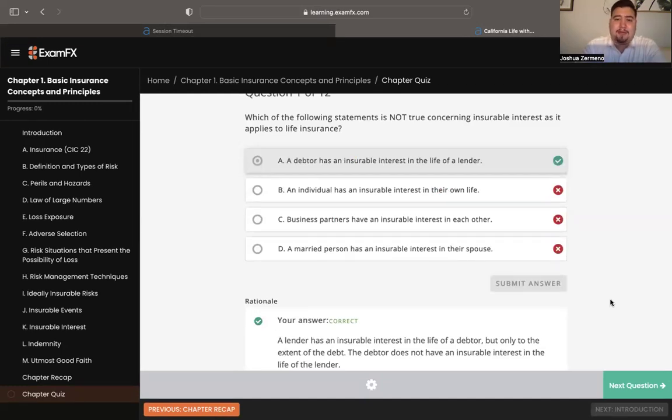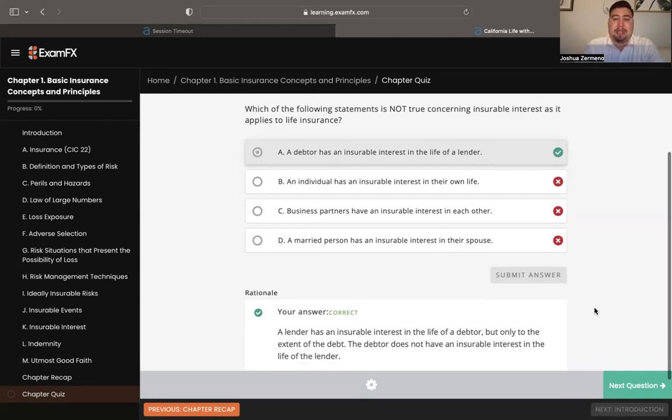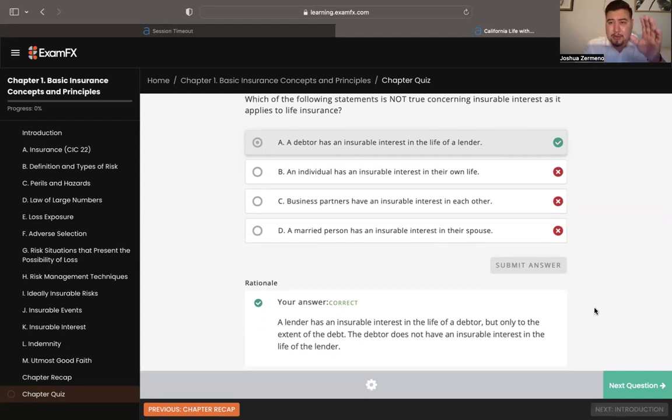They do not have that. The lender has insurable interest on the life of a debtor, not the other way around. Okay, that does not work. The debtor does not have insurable interest. That's why, because the question was asking for the lie, that's how we get that question.